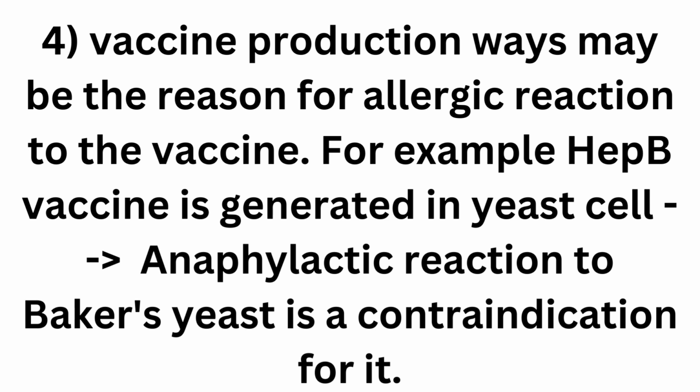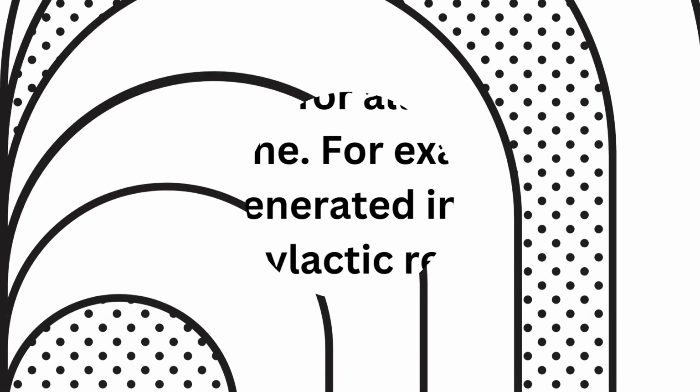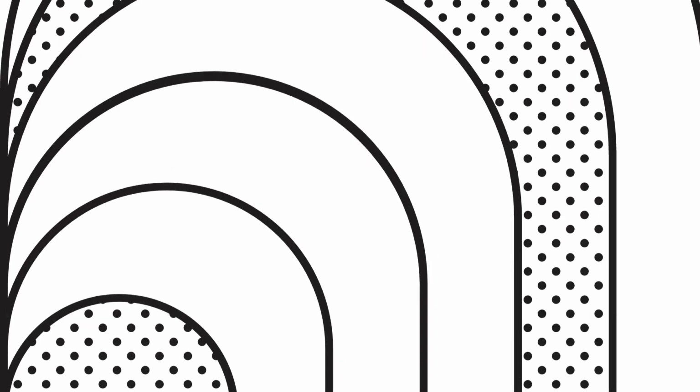vaccine production may be the reason for allergic reaction to the vaccine. For example, hepatitis B vaccine is generated in the yeast cell. Therefore, anaphylactic reaction to Baker's yeast is a contraindication for hepatitis B vaccine. Okay, I think now we are ready to check the routine vaccination schedule and see how we vaccinate children.